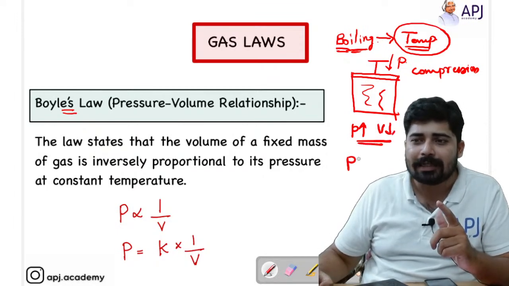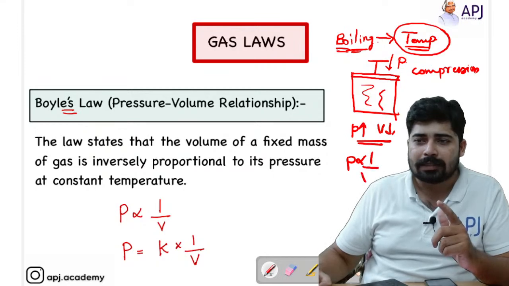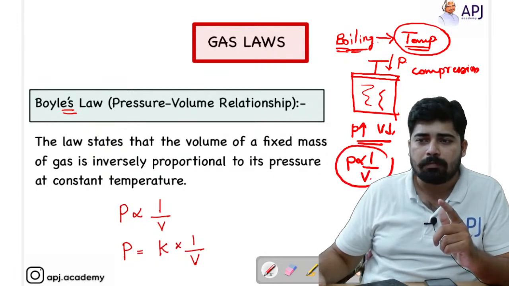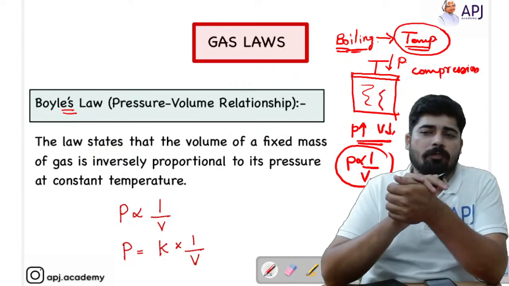That means they are related inversely. That is, pressure is directly proportional to 1 by V. This is the relation of Boyle's law.